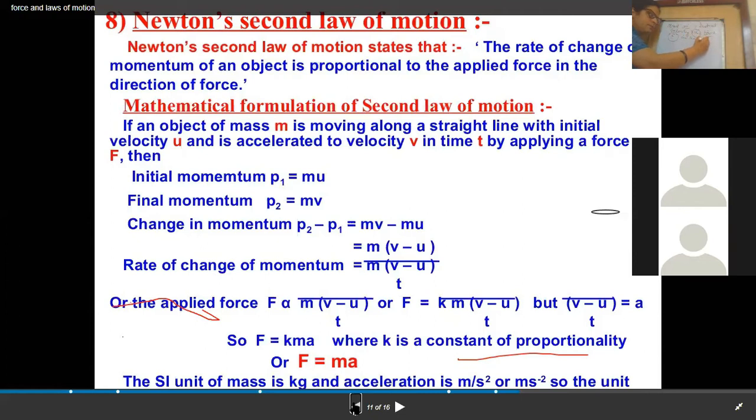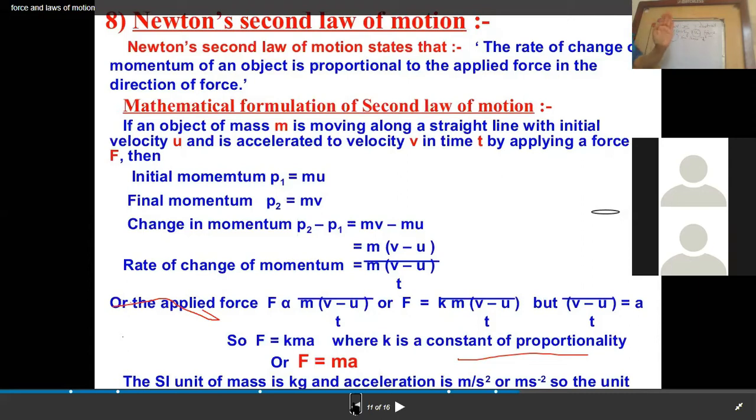So to derive the second law mathematically, suppose there is an object of mass m in motion with velocity u.